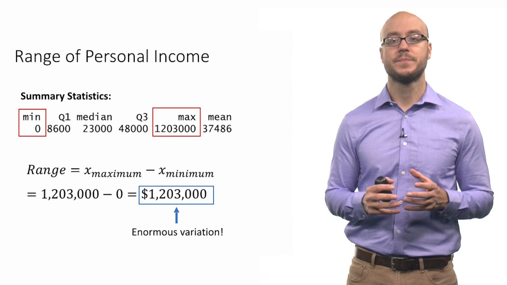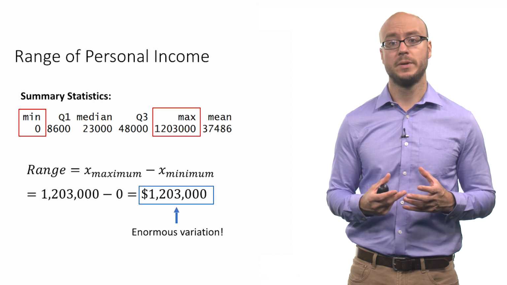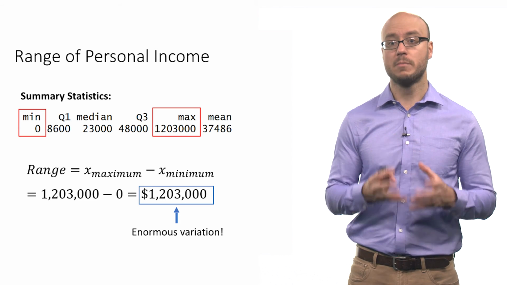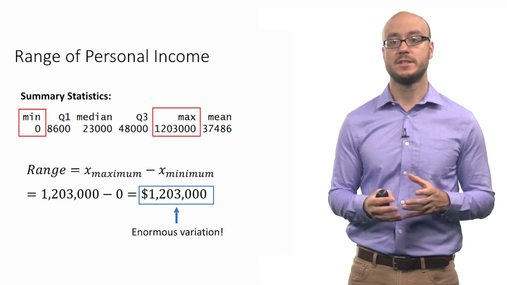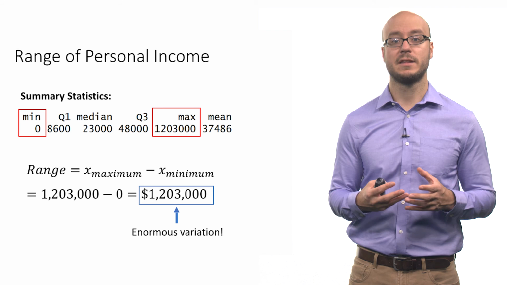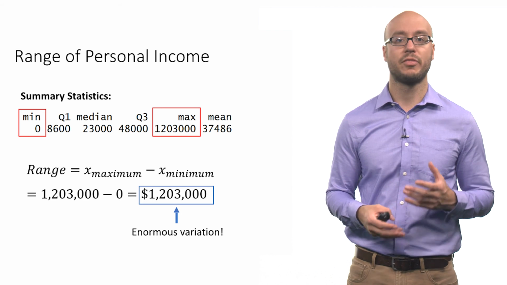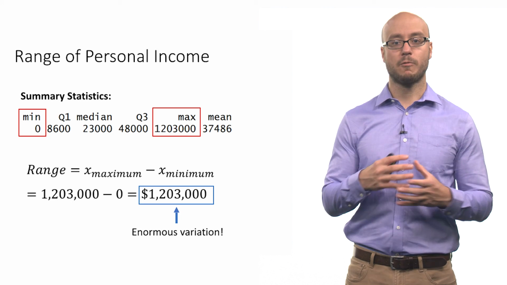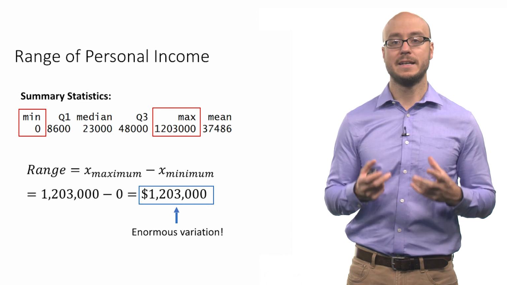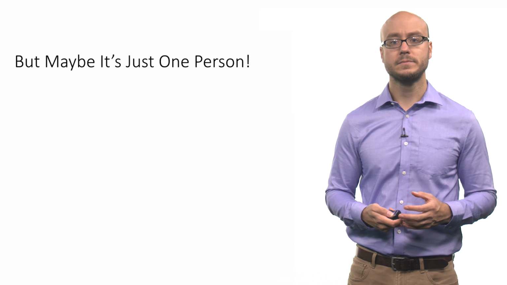And that range really reflects a great deal of variability. If you look at that number for the amount of variation in the data set, somebody will say, well, that is a ton of variation. Considering that the median income is $23,000 and the mean income is about $37,000, that range of over $1 million is a lot of spread. That's a lot of dispersion. That's a lot of variability.